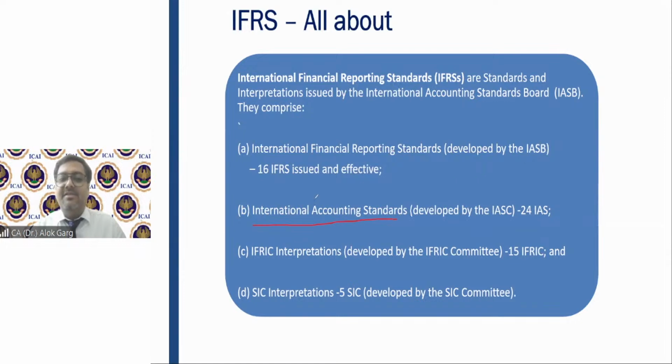So from 1973 to 2001, the International Accounting Standards Board developed the standards known as International Accounting Standard, IAS. And at that point of time, they developed 41 international accounting standards.